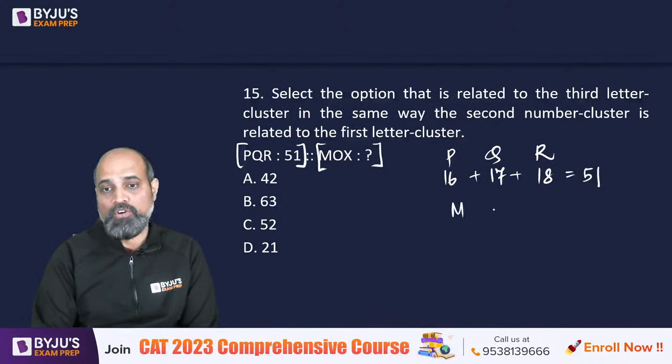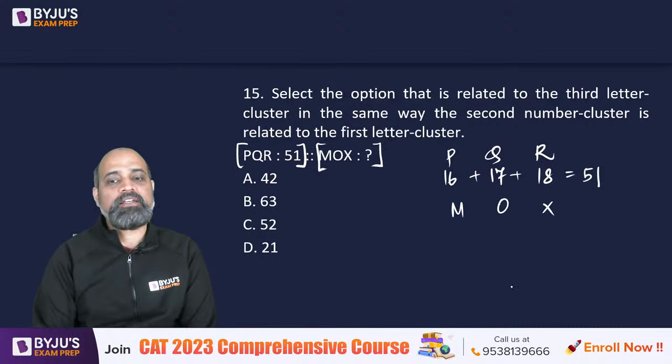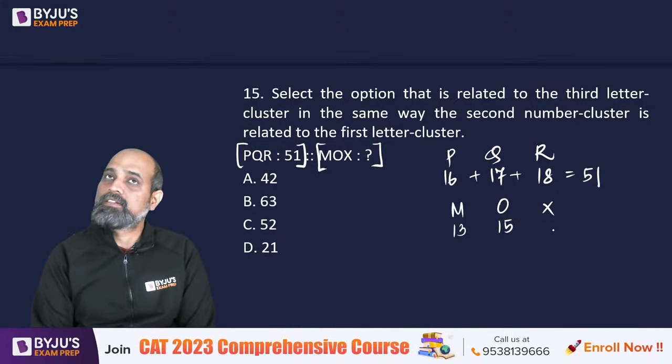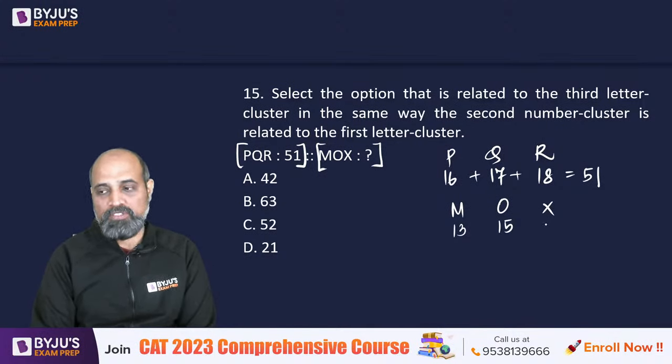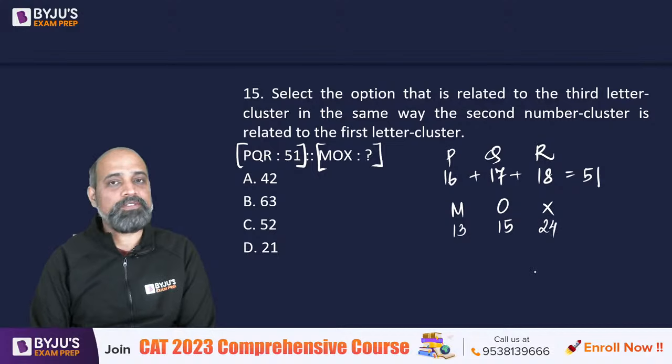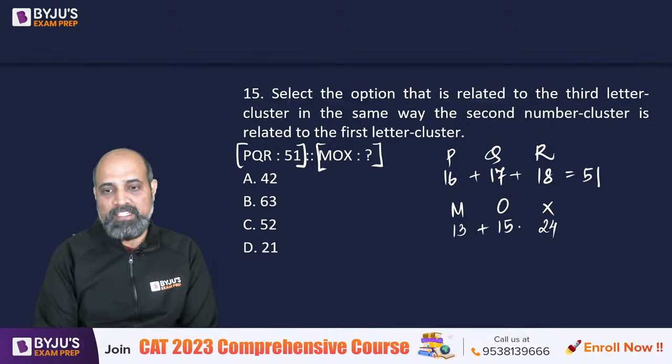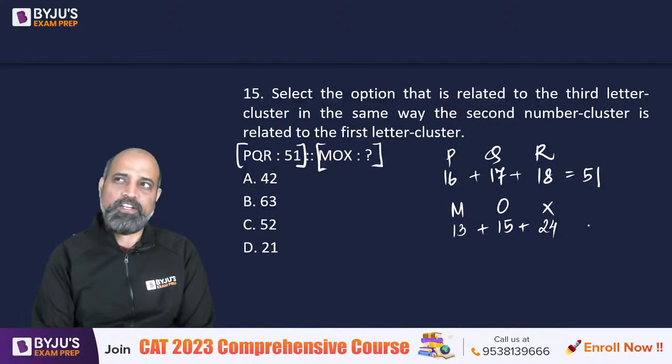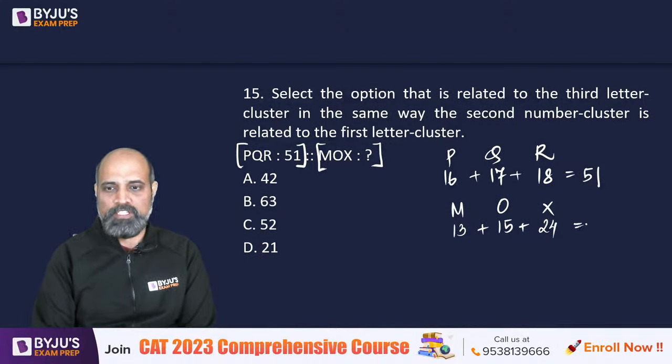So if I want to go for M, O, and X, so M is your 13th letter, O is your 15th letter, and T, U, V, W, X. So this is going to be 24th letter. So if we add them, this is 28 plus 24 should give us 52.